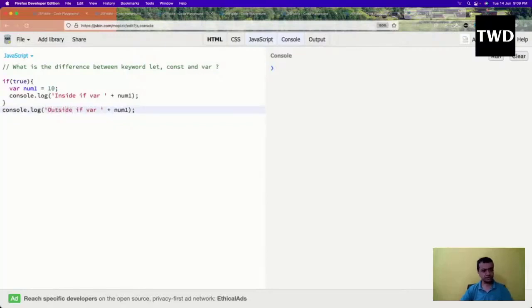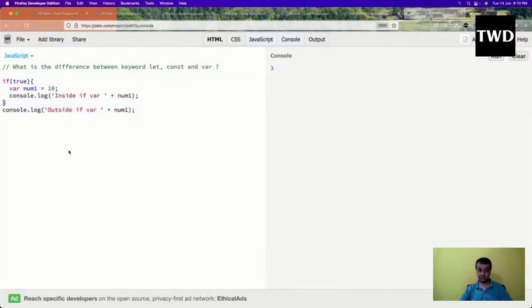Then "outside if var" number. See, in most other programming languages, what will happen? The second one will fail, outside if var, because the scope of num1 is from here till here. Scope of num1 is from here till here.